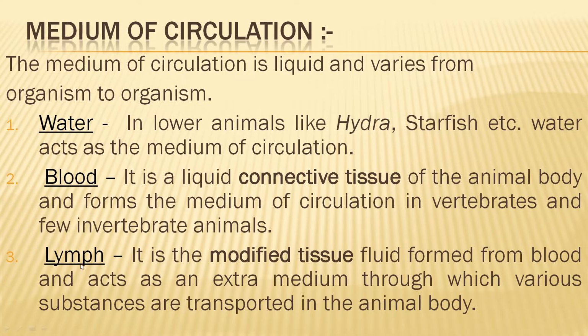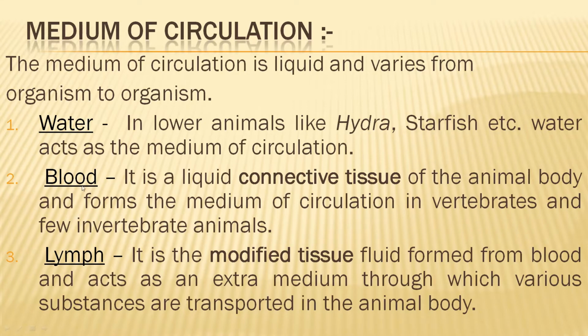Water is the medium of circulation especially in lower animals like hydra, starfish, etc. Blood and lymph are the medium of circulation for higher animals and also in case of humans. In humans also blood and lymph both act as the medium of circulation, not only blood.